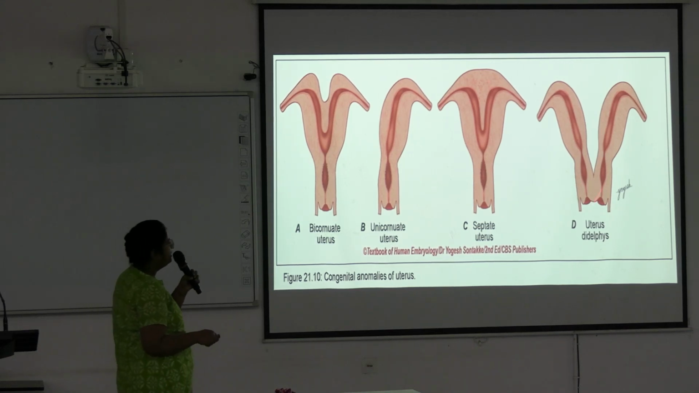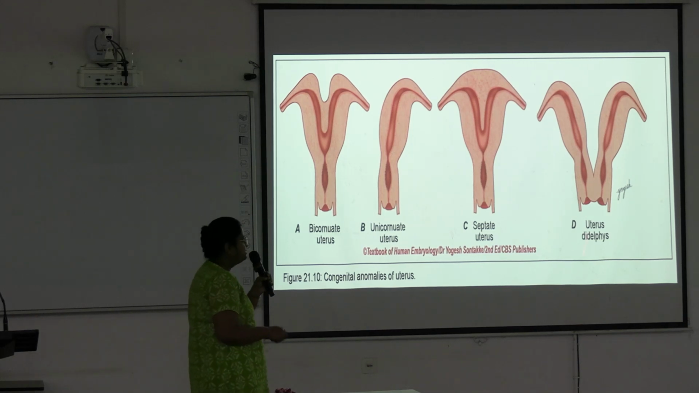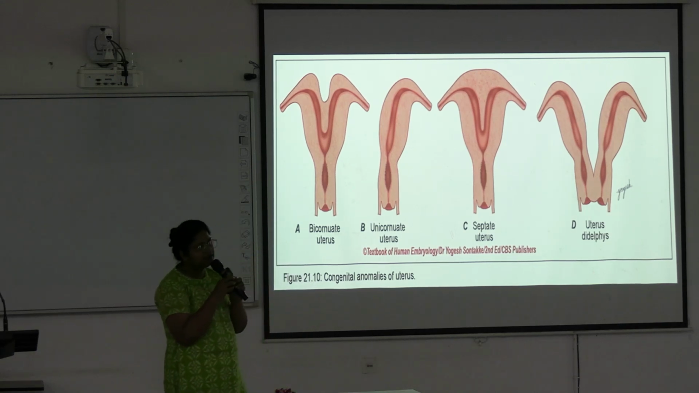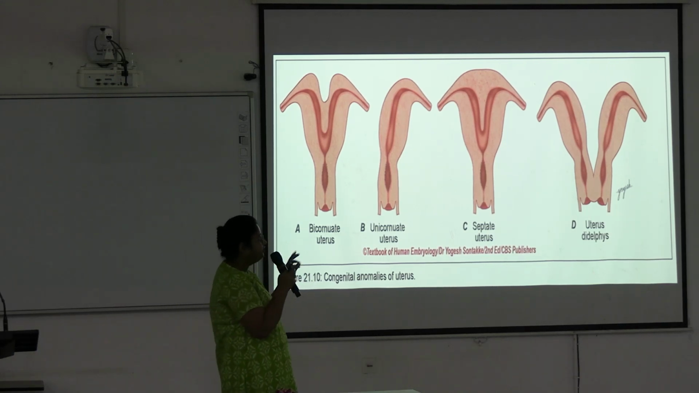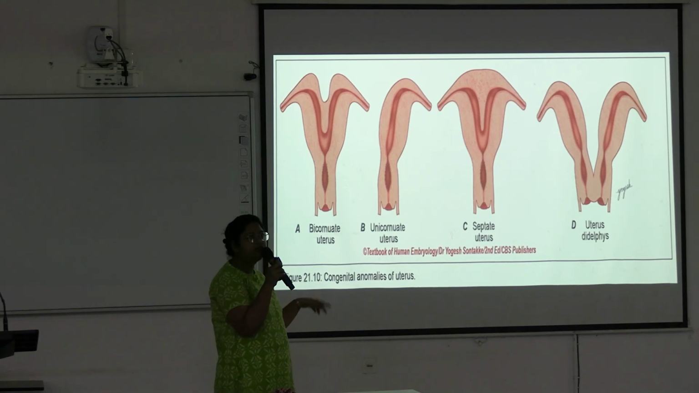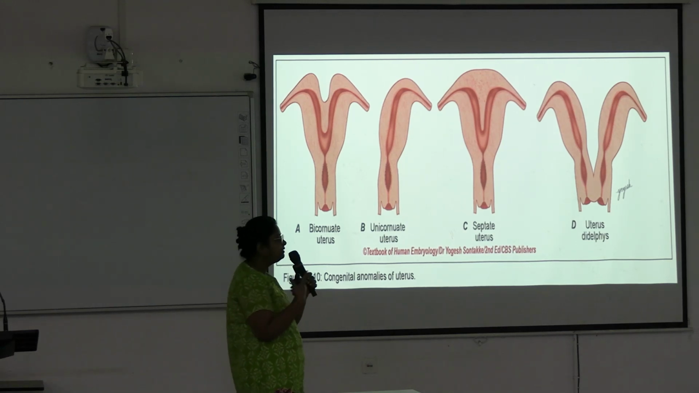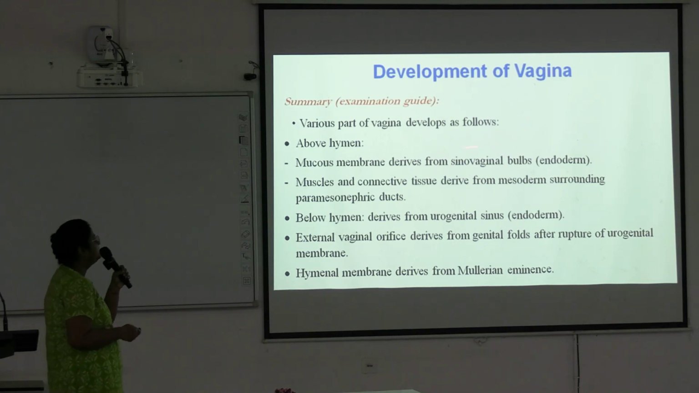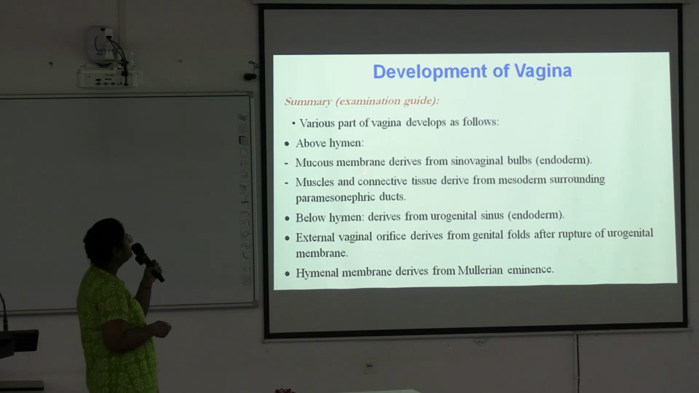Okay, and uterus didelphys. Here two uterine cavities and two cervical canals are present, but the vagina is the same. Okay, so this is known as uterus didelphys. The two paramesonephric ducts are not fusing properly in the caudal part. Okay, so here is the development of the vagina; various parts of the vagina develop as follows.